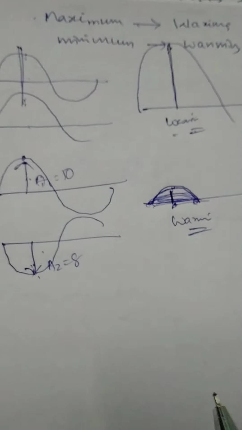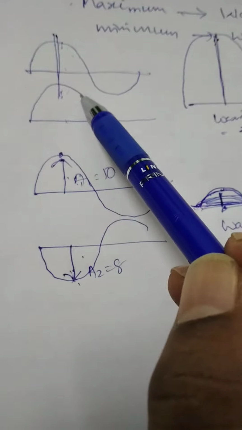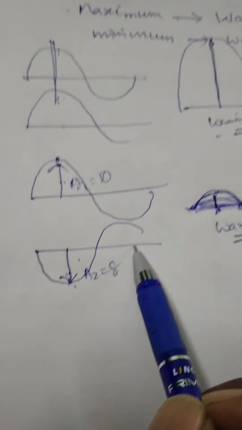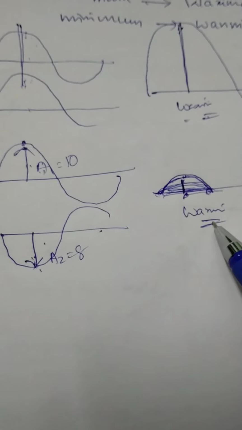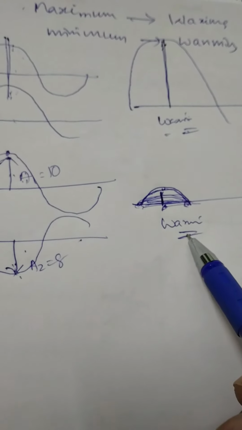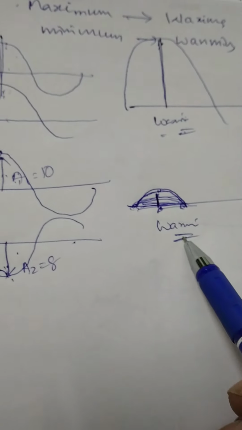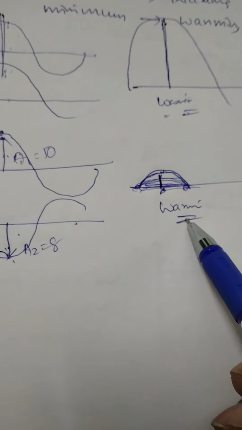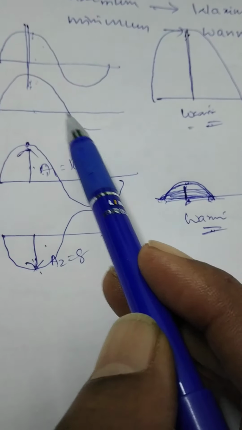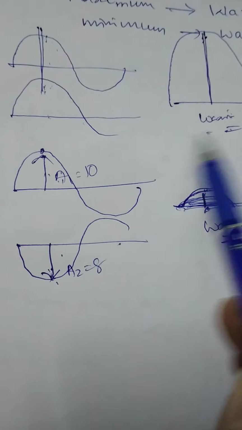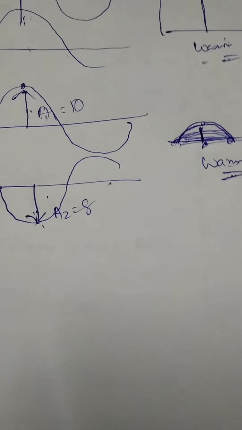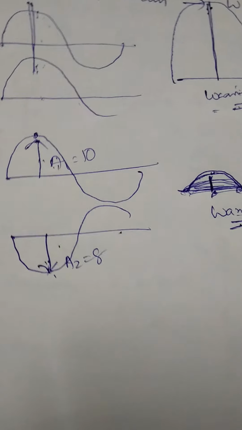So the two waves having a slight difference in frequency, moving along the same direction and superimposed together, produce alternately waxing and waning of sounds. The production of waxing and waning of sounds alternately is known as beats. Do you understand? So beats is nothing but the production of waxing and waning of sounds alternately by the superposition of two progressive waves having a slight difference in frequency, moving along the same direction and superimposed together. Okay, so now let us explain the theory corresponding to the beats.